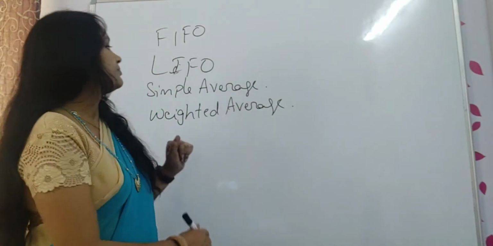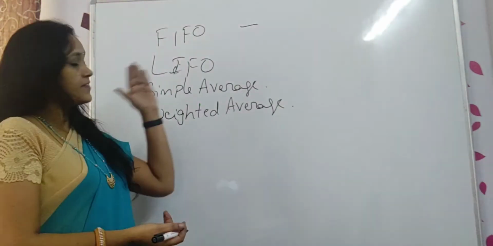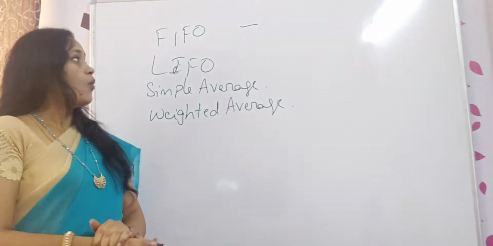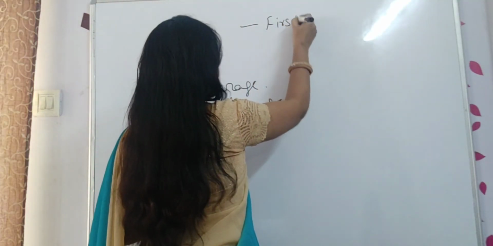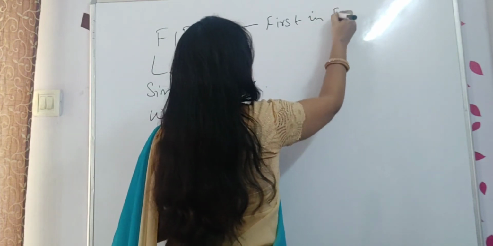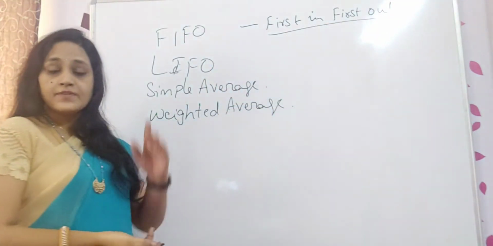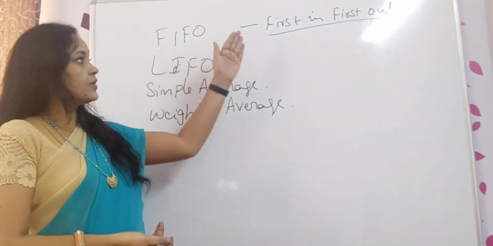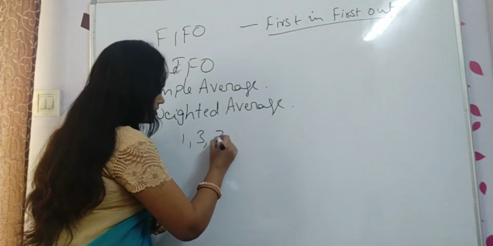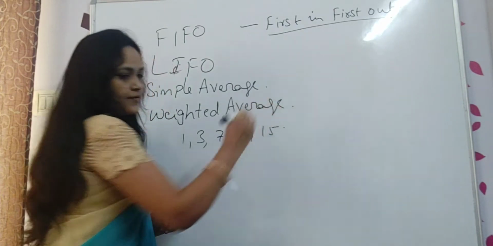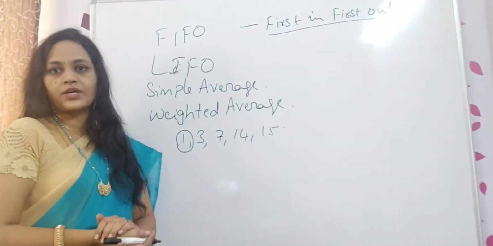Now first, FIFO. FIFO means first in, first out. In the sense, whatever units are coming first into the godown, these are going out first. Which are coming first inside, that will go out first. If you take the example, on first you received, third you received, seventh you received, 14th you received, 15th you have received. Now if I am issuing, first I am going to take out on first what I have received.